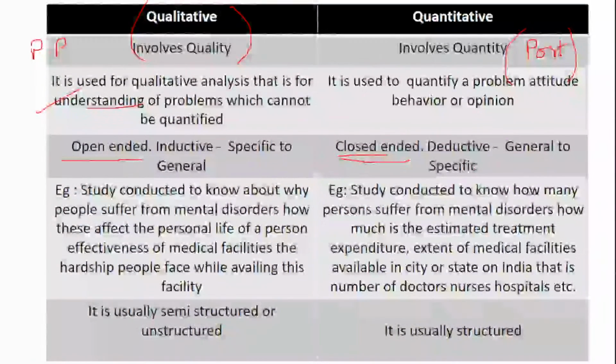Close-ended questions are those where you have a specific way to answer. You cannot answer the way you want. You are not given any choice. Whatever choice is given, you are supposed to answer the question within that particular concept itself. Okay, so this is what we are talking about, close-ended questions.